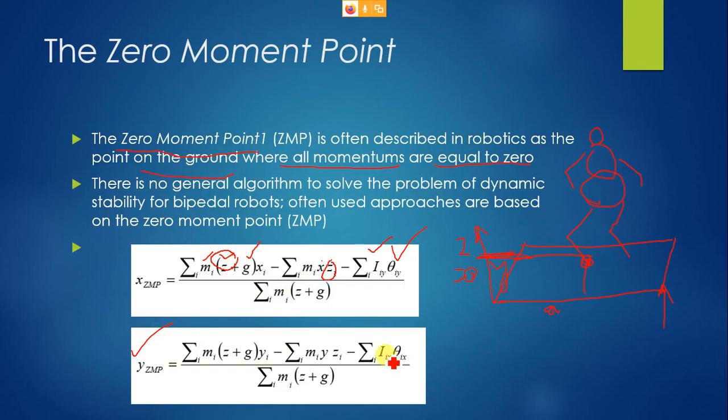So you get another component of inertia, which, since it is moving on the y zero moment point, is the x component present as an inertia component, divided by sigma i mi z plus g.